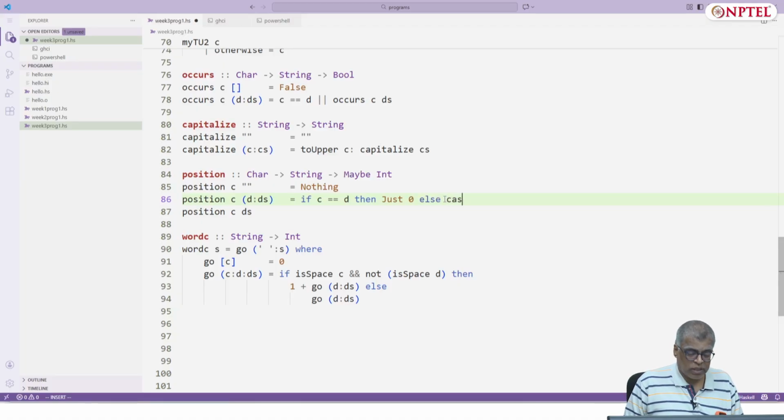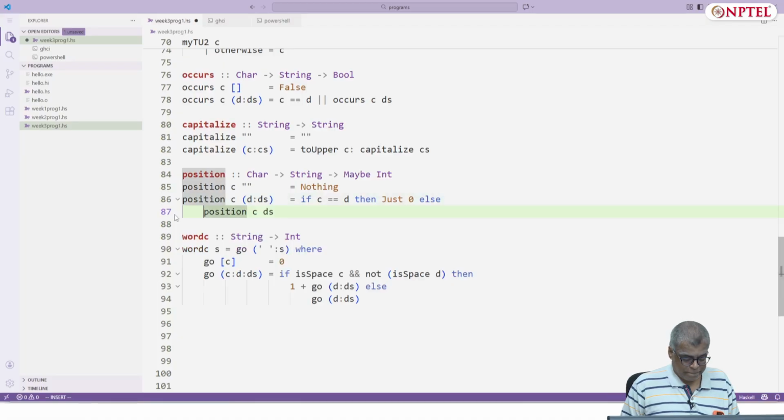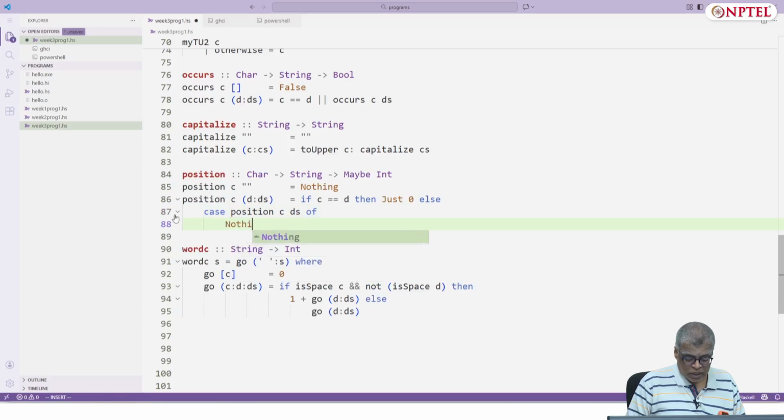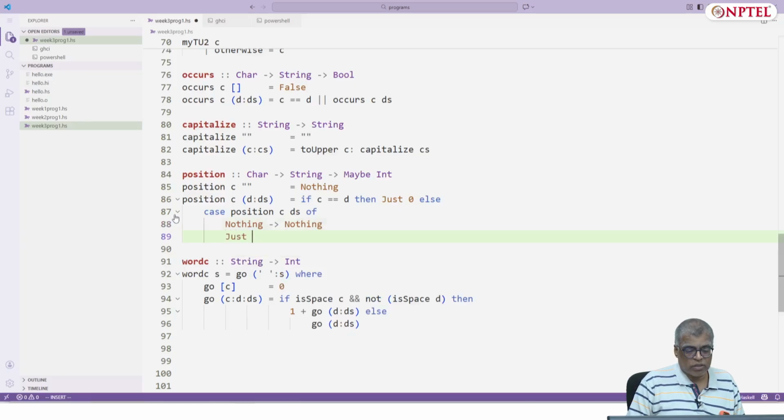else I have to do a case on position c ds: Nothing means Nothing, Just p means Just (p plus 1). Right.